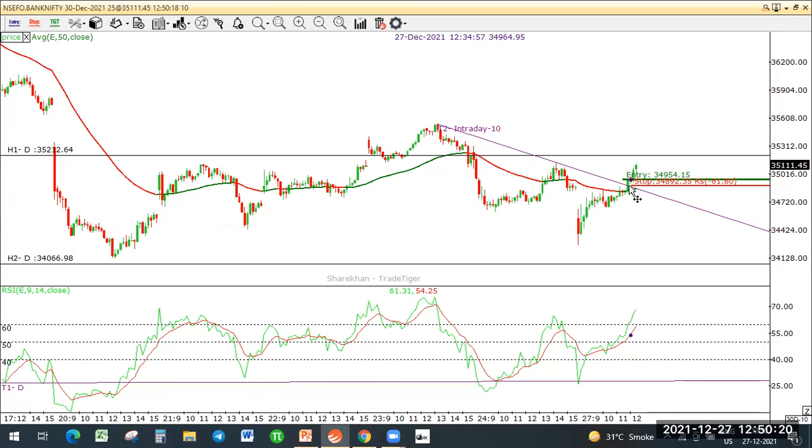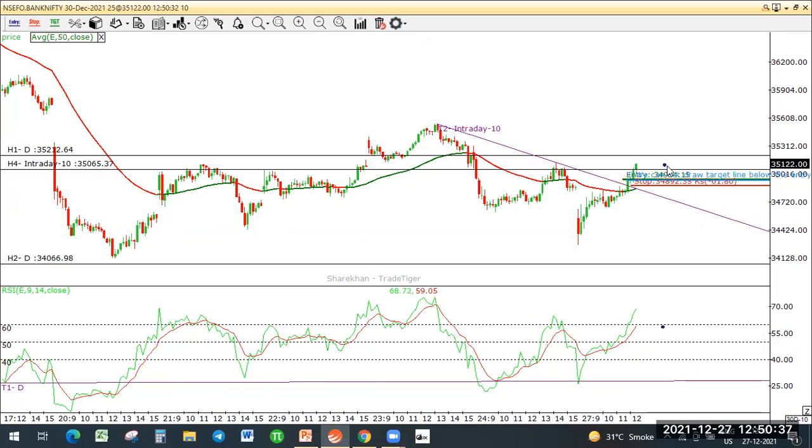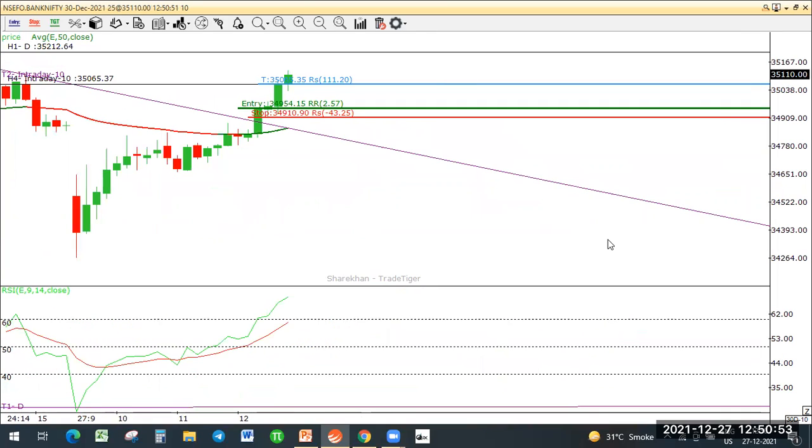Then I saw that there was this resistance level here, 35065. Now, of course, the price is going up, but at that time, this was the resistance level I looked at. So I kept my target at that level, somewhere here. Stop loss was very close to the bottom. If I blow it up, it was giving me a 1:2 kind of reward to risk. And I entered the trade.